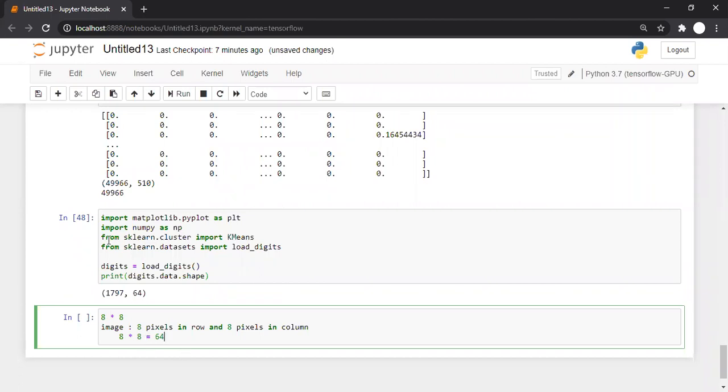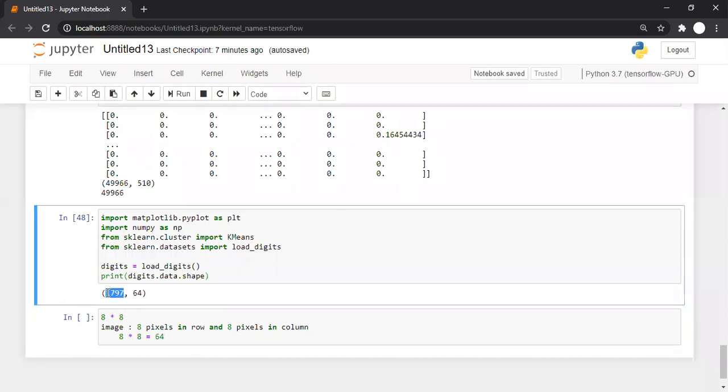That's why the size of the data set is like this. There are 1796 rows, which means there are 1796 characters. In all there are 1796 characters, and every character is represented using 64 pixels. That's why there are 64 numbers, so that's why there are 64 columns.